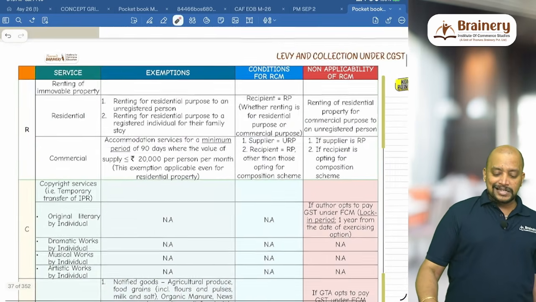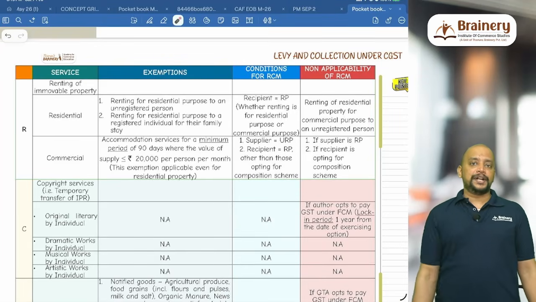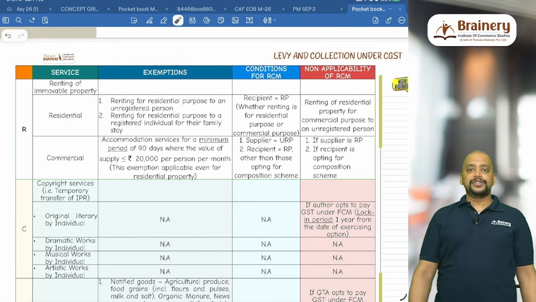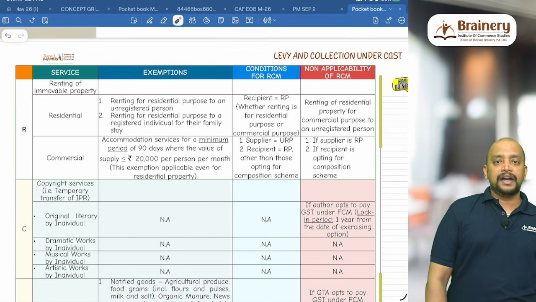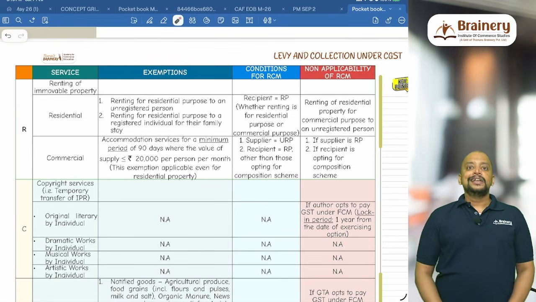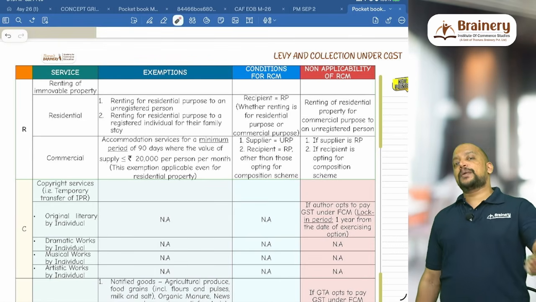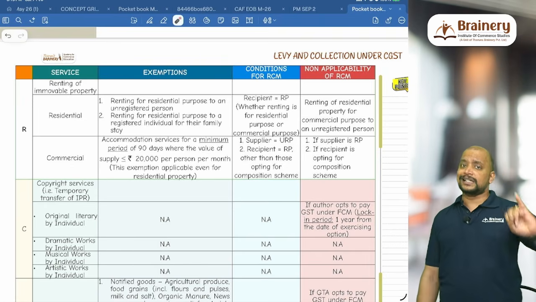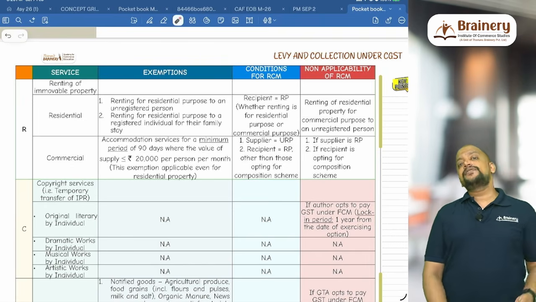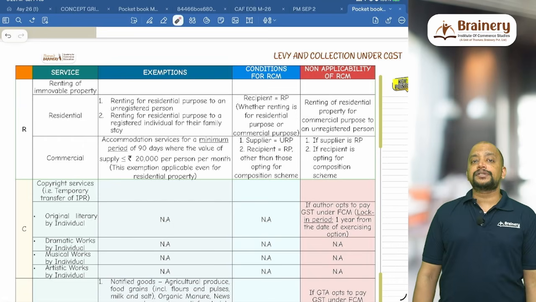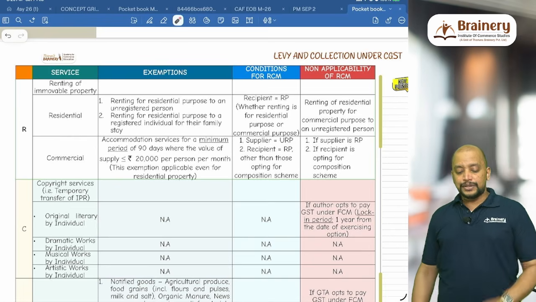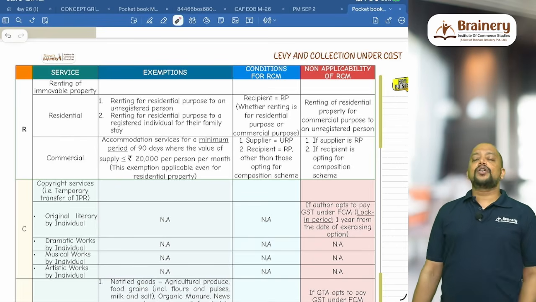Okay. Then next, renting of immovable property. In case of renting of immovable property, first we need to see residential property. For residential property we have three exemptions. Number one, residential property for residential purpose to an unregistered person, any unregistered person, but it should be for residential purpose, and it is exempted. Number two, renting of residential property for residential purpose to a registered individual for their family stay. That is exempted. Number three, accommodation services.